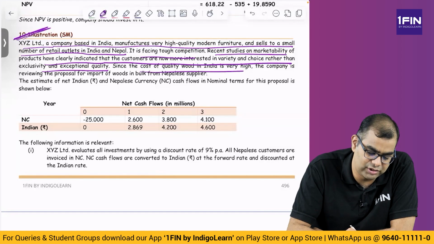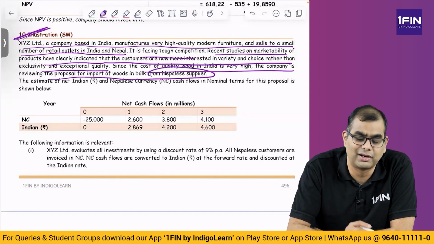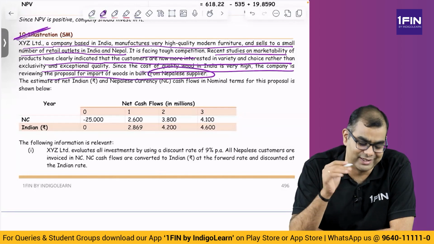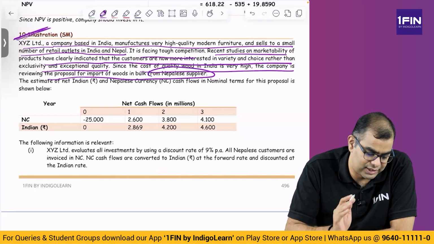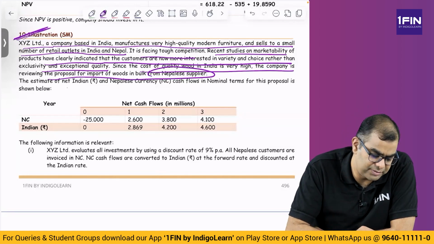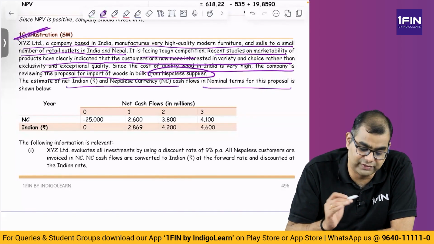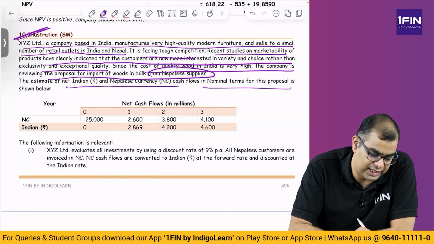So, the cost of quality wood in India is very high. The company is reviewing the proposal for import of wood in bulk from a Nepalese supplier. Last line is only important, everything else is irrelevant. Their company based in India, sells furniture in India and Nepal, wants to import from Nepal. Okay. Estimate of net Indian and Nepal currency cash flows in nominal terms. Please note, nominal means including inflation. In this given below, net cash flow.